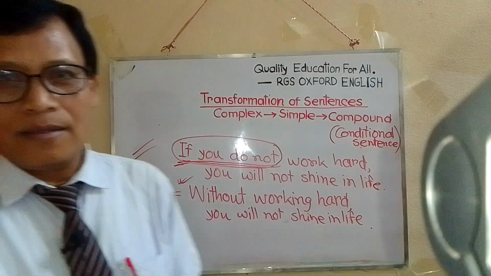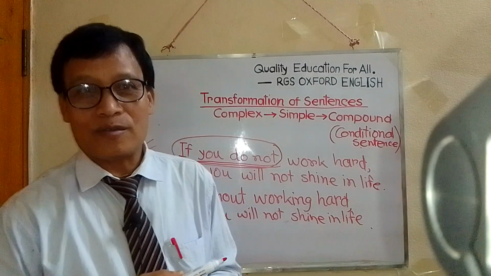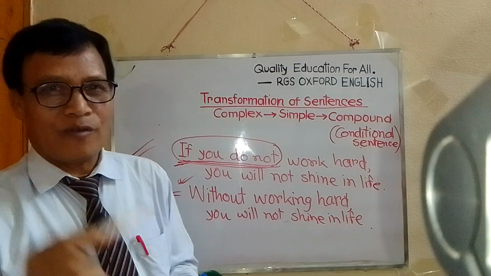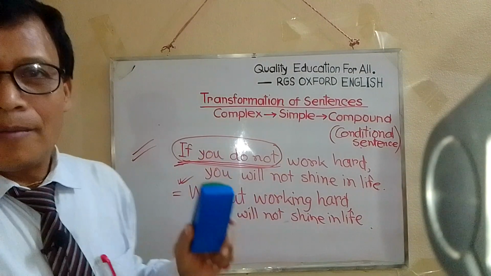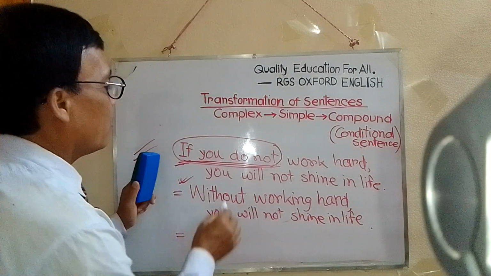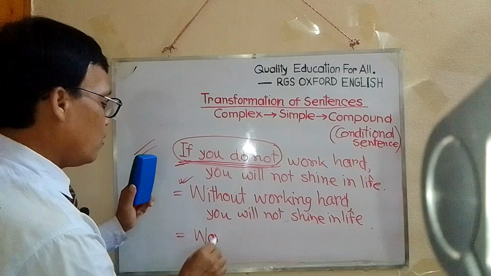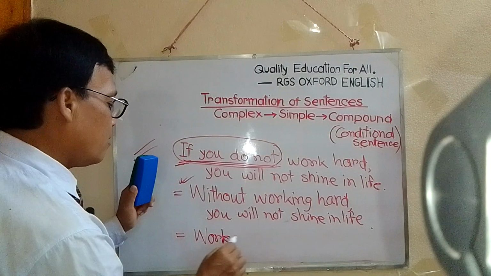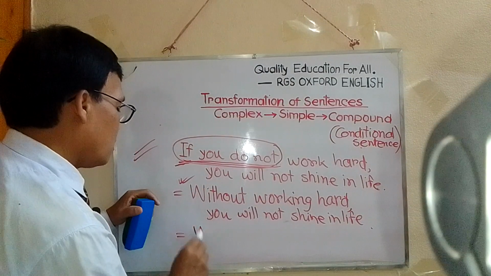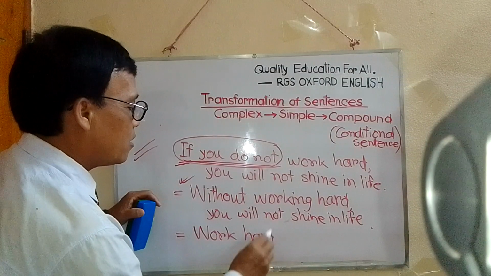But in order to make it compound, you must use what? Or will be added while making a compound sentence. Okay, now we'll work hard.